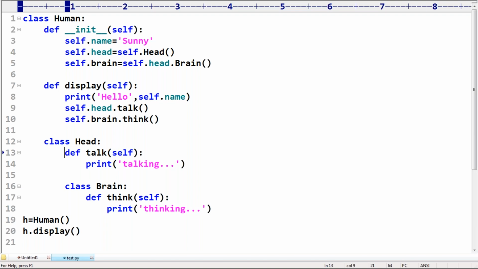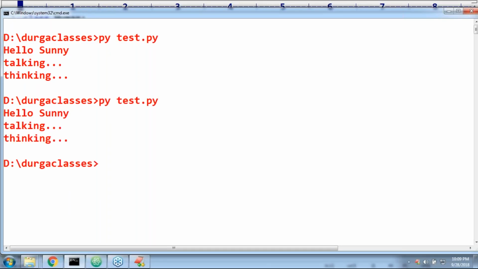Clear? Are you able to get it? Without a human, no chance of existing head. Without head, no chance of existing brain. That's why take a bit very special care. Hello Sunny, talking, thinking, like that.